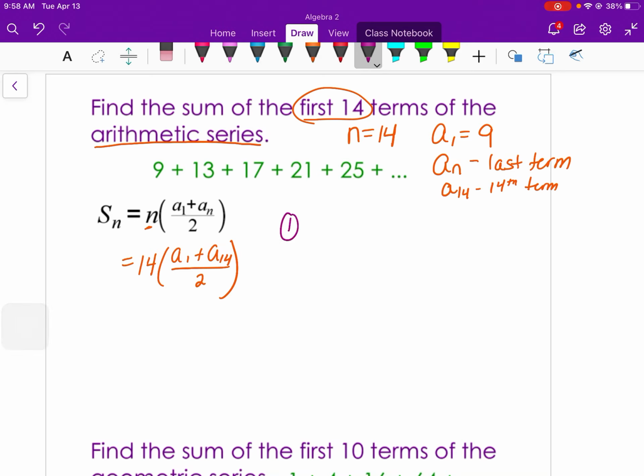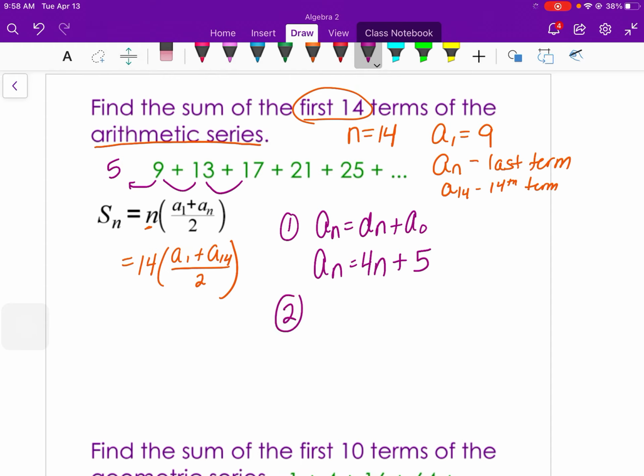So that's usually what I do first, is write the rule. So dn plus a sub 0. So let's see, what are we adding here? 9 plus 4, 13 plus 4, so it looks like 4 for d. Then 9 minus 4 to go back to a sub 0 would be 5. So our rule would be 4n plus 5. And then that way I can find the 14th term by just plugging in 14 for n.